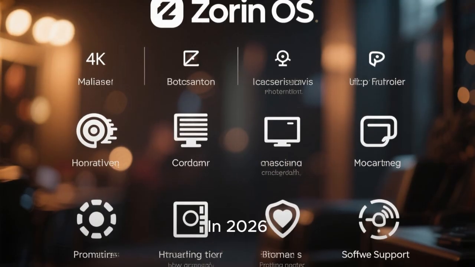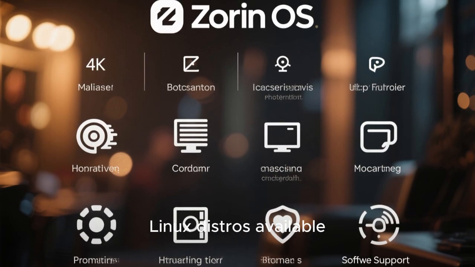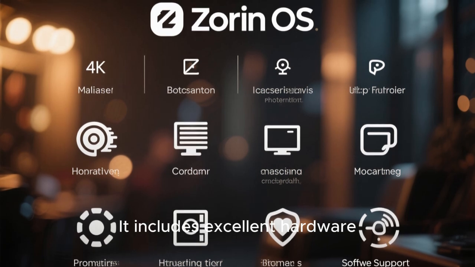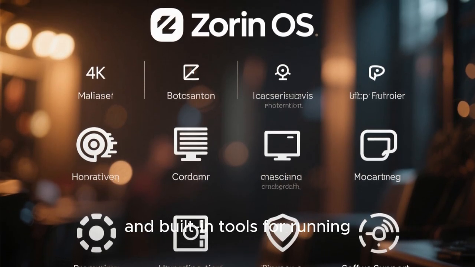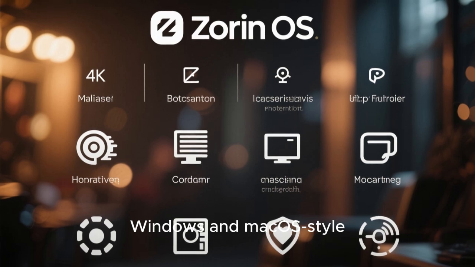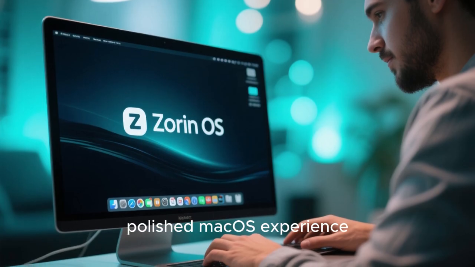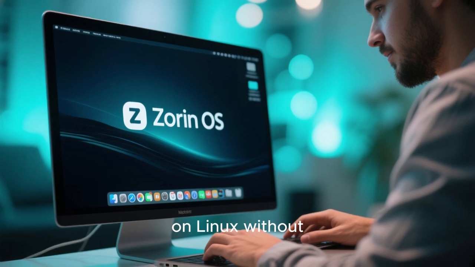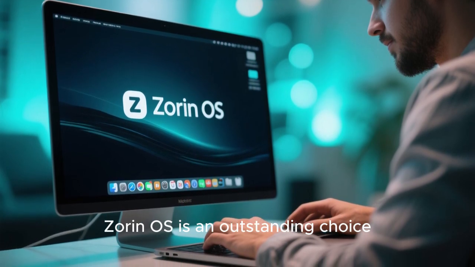In 2026, Zorin OS continues to be one of the most user-friendly Linux distros available. It includes excellent hardware compatibility, strong software support, and built-in tools for running Windows and macOS-style applications through compatibility layers. For users who want a polished macOS experience on Linux without sacrificing flexibility, Zorin OS is an outstanding choice.